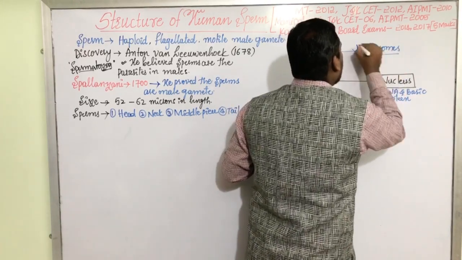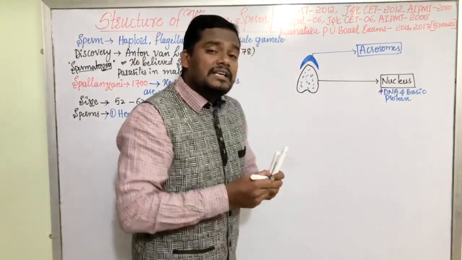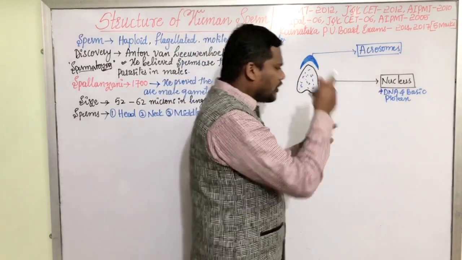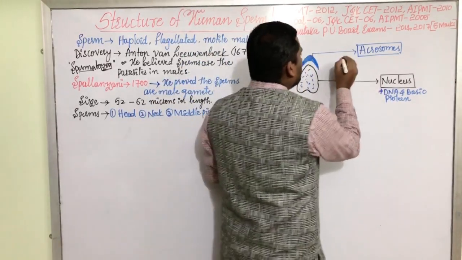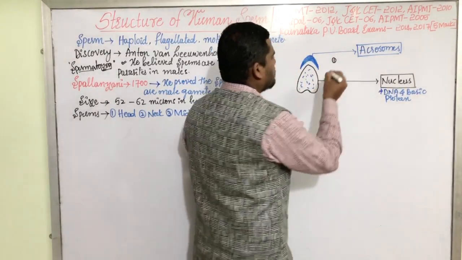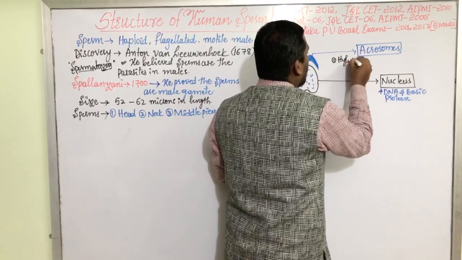Acrosomes are the derivatives of the Golgi body during the spermiogenesis process, my dear friends. The acrosome consists of 3 very important enzymes. The first one is hyaluronidase.